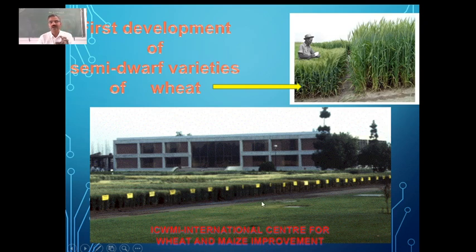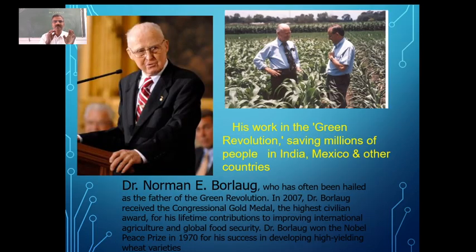Even today it is involved in the development of wheat varieties. It was because of a great scientist and Nobel laureate, who was recognized and given the Nobel Prize in 1970 for his contribution in developing the semi-dwarf varieties of wheat.